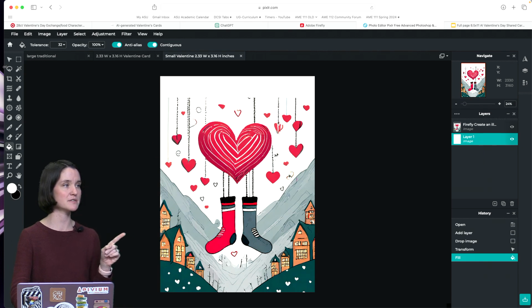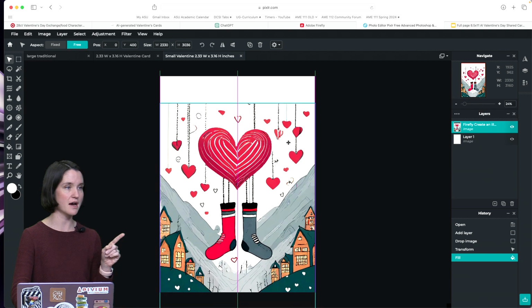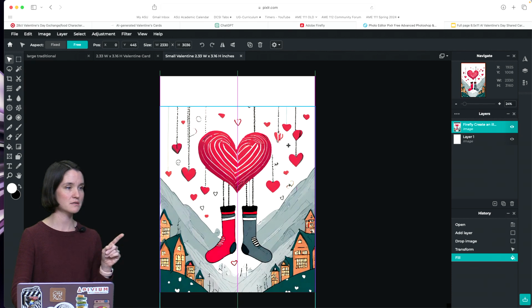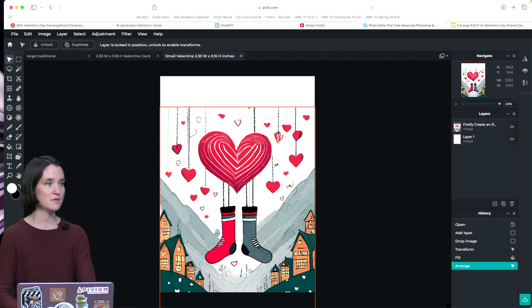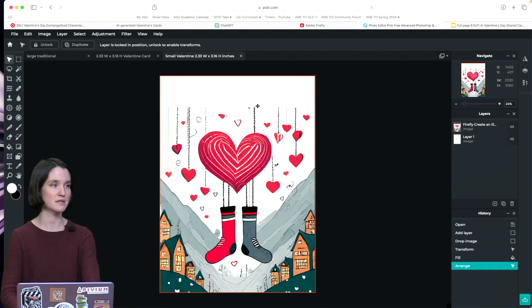This isn't quite enough space for me, so come back to my transform tool and move my image down a bit. Okay. And you can play with the arrangement of this, and actually, if I were doing this not on a video, I'd probably start erasing some of these elements here to make more space at the top.